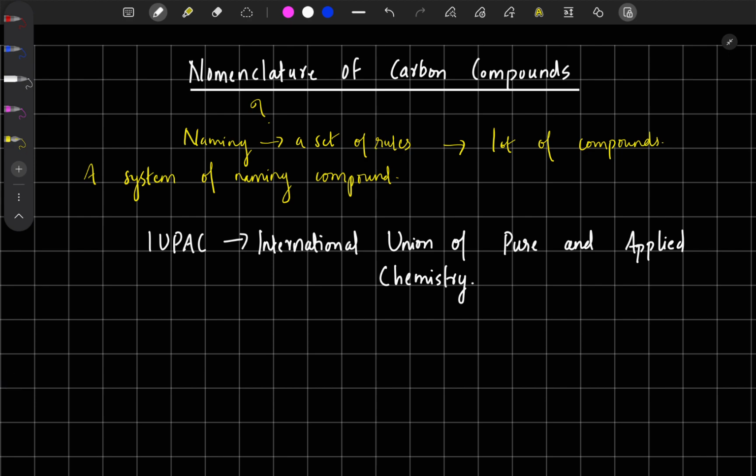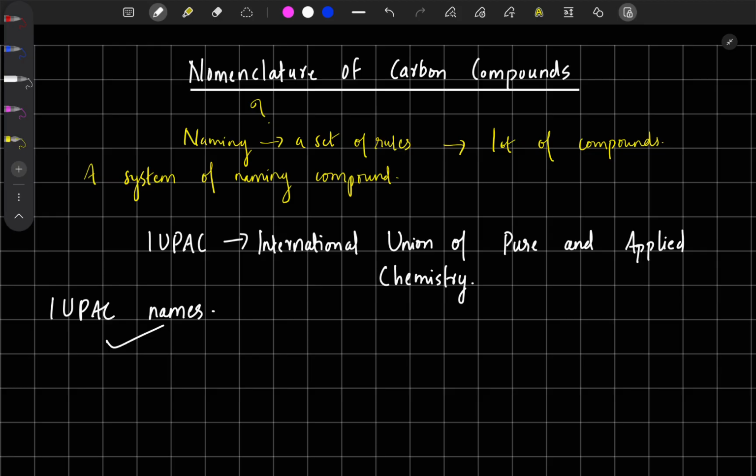This is the organization that provides the rules for naming chemical compounds. The names that we give to compounds by using these rules are also called IUPAC names. These are the worldwide accepted names of carbon compounds, or we can say chemical compounds. IUPAC nomenclature or IUPAC names.